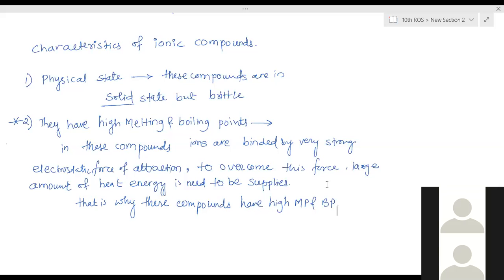Ma'am, for chalk powder, it is CaO, ma'am. Chalk powder is calcium carbonate, CaCO3.